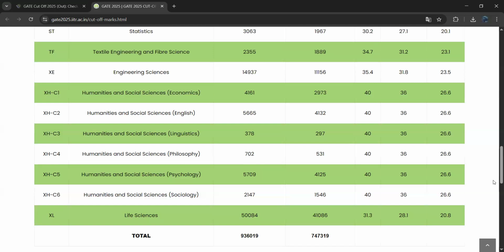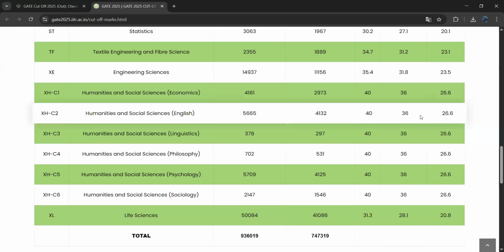Coming to next one, humanities and social sciences. 40 is the cutoff score for general category. 36 is the cutoff score for OBC candidates or EWS candidates. For SC, ST or PWD candidates, 26.6 is the cutoff score.